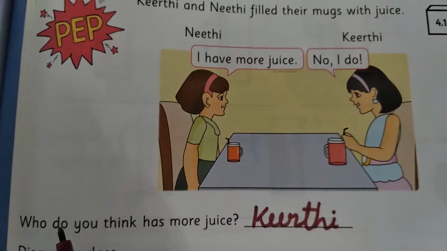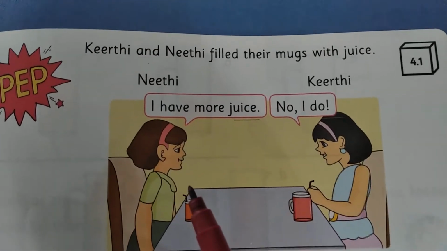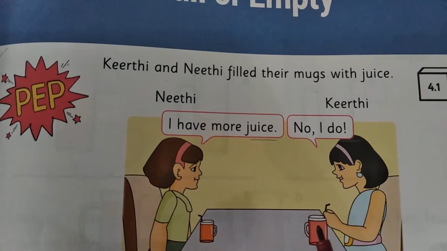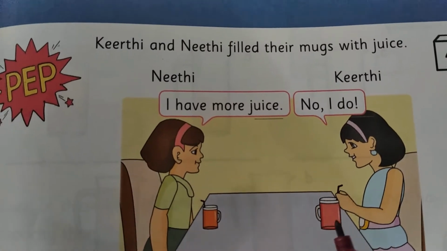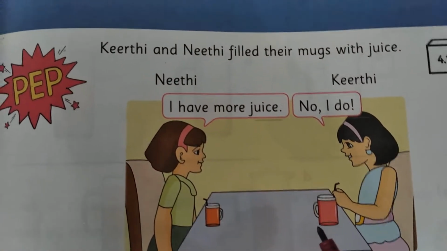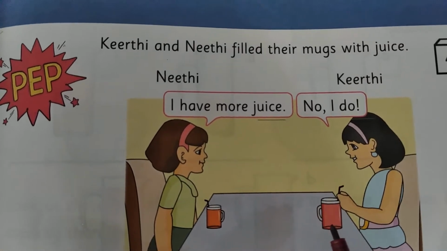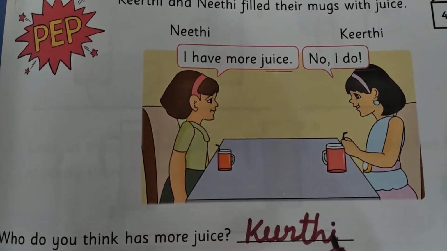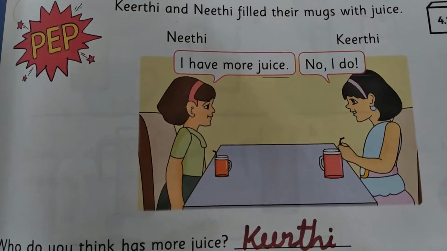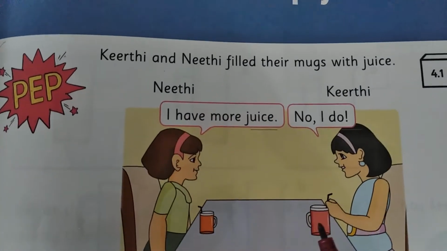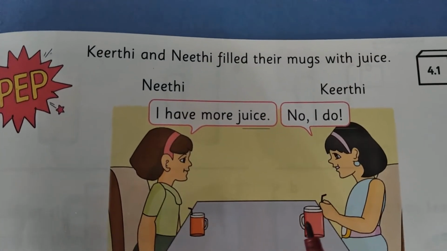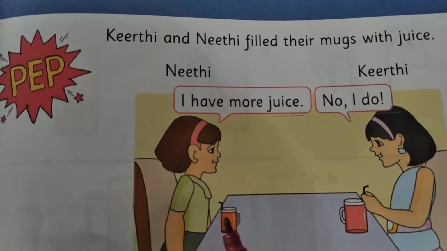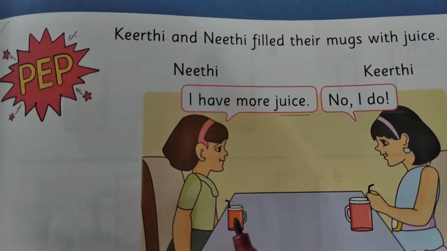Now see here. Who do you think has more juice? Either Neeti or Kirti, children. See their mugs. Whose mug is big? Yes, very good. Kirti's mug is big. So she will be having more juice. That is what they are asking here. Who do you think has more juice? In this dash you have to write Kirti's name. So this mug is big, so this mug will have more juice. This is a small one, and this mug will hold only a little amount of juice.